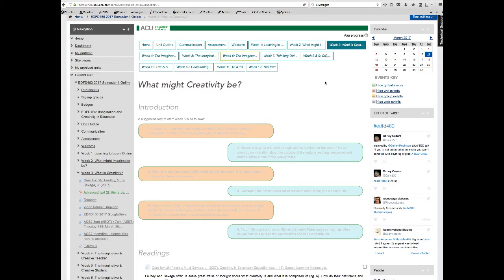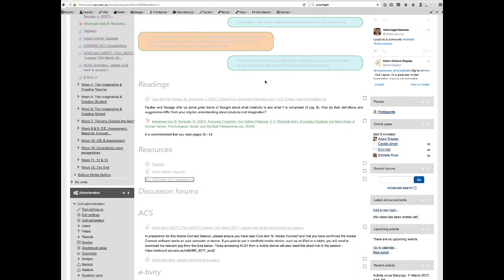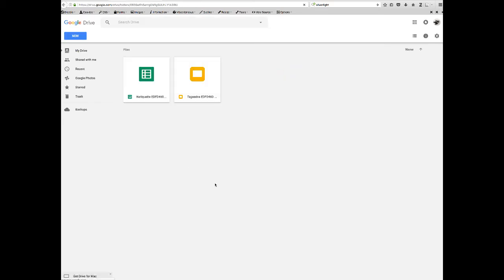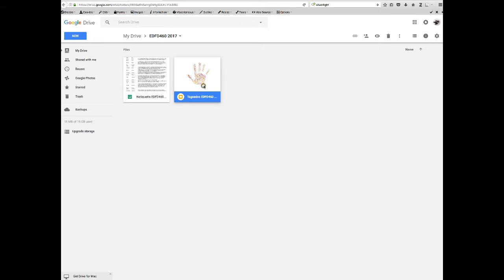But we're going to start off our exploration of it this week, in week 3. So go to the week 3 module and scroll down to resources, and you'll see that there's a link called EDFD460 2017 Google Drive. Click on that. And this will take you to the Google Drive, which is essentially a folder that sits on the web. And you'll notice that in there is the Netiquette document that we've already been working on, and also there's a document called Tagxedo's EDFD460, and I'd like you to double click on that.